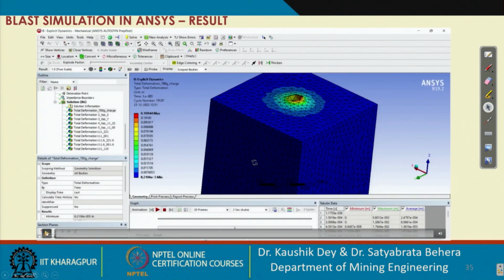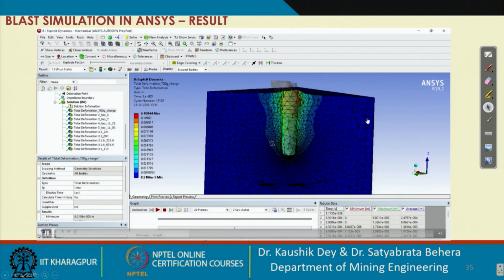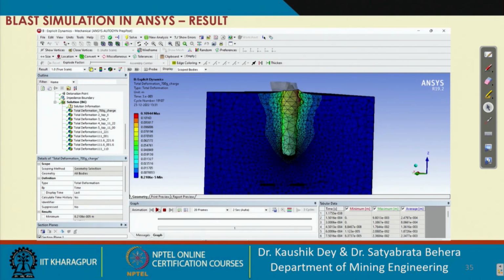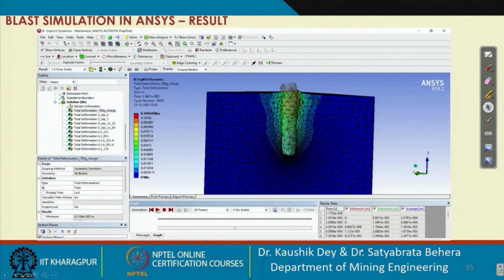Let us suppose after the solution you will get the result like this, and this is the isometric view. You can use this section tab to have this sectional view, and likewise you can check the sectional view of the result, and you can check the simulation in a video format, how the deformation is happening, and all the results. All the tabulated data you can obtain from here.